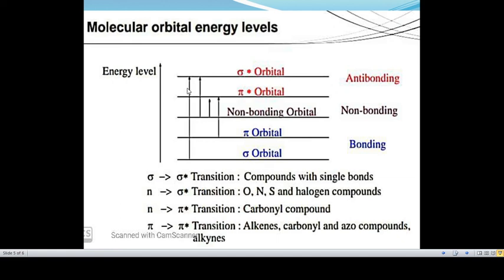The lambda max of methyl alcohol is 174 nanometer and methyl chloride absorbs at 169 nanometer. Why does n to sigma star transition take place in methanol? Because methanol has a heteroatom with n electrons, and similarly in alkyl halides we can see n to sigma star transition.